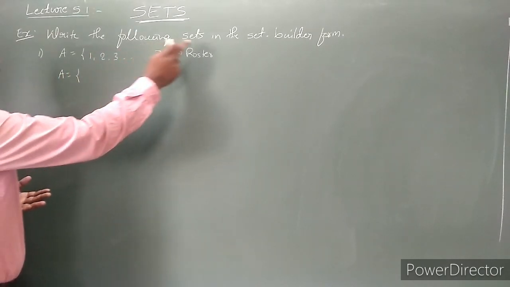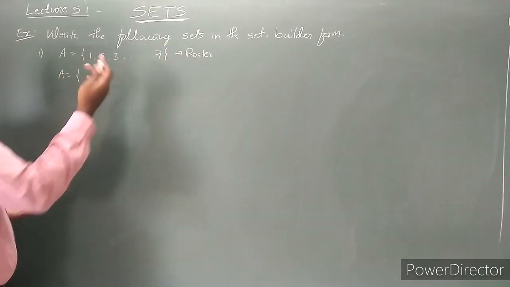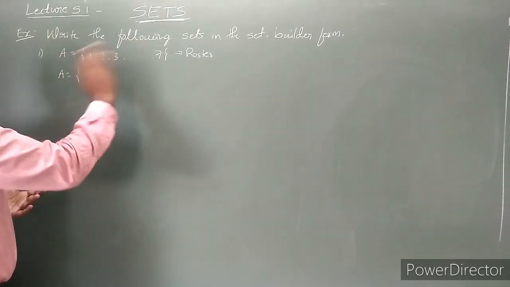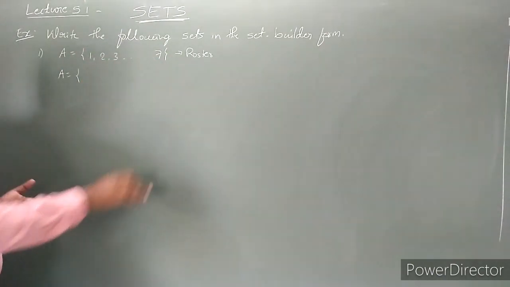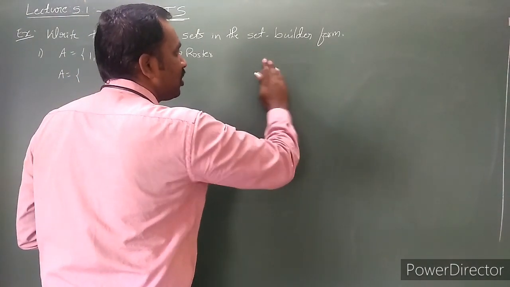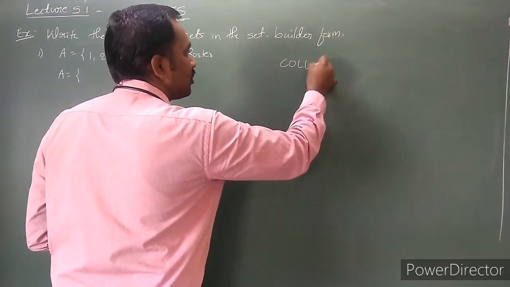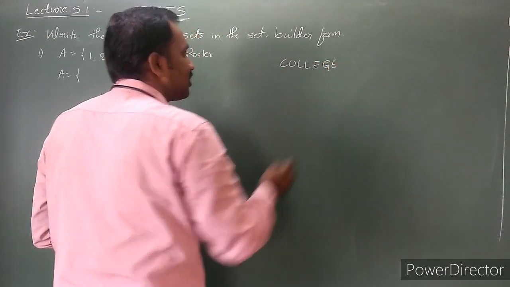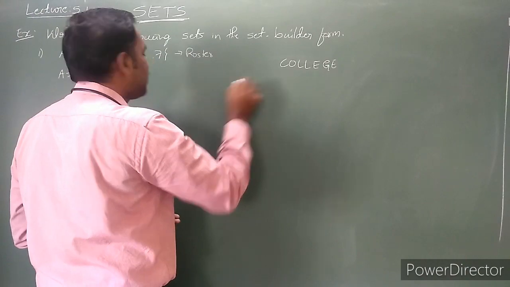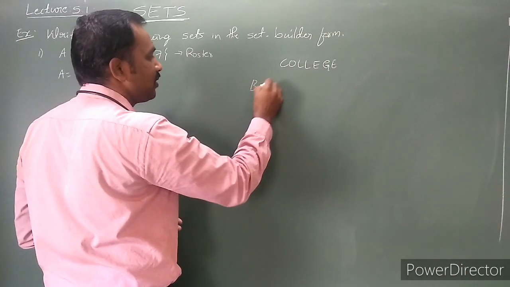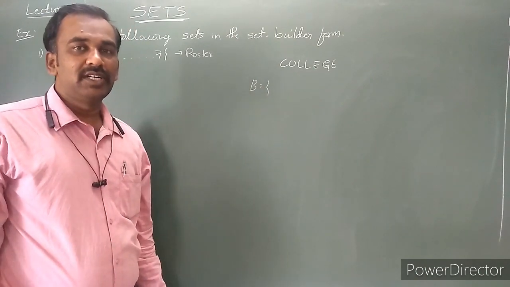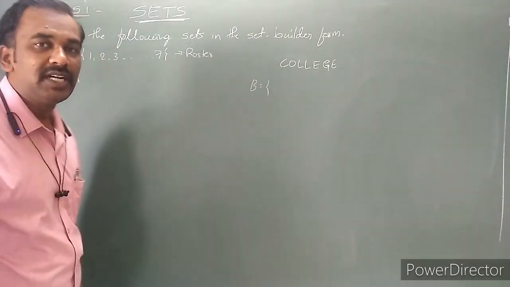While writing in roster form, the order of the numbers is immaterial, that is, whatever order we can write it. Let me take a particular example. Suppose a college is there. Suppose the set B is there. What is the set B? Letters of the word college.